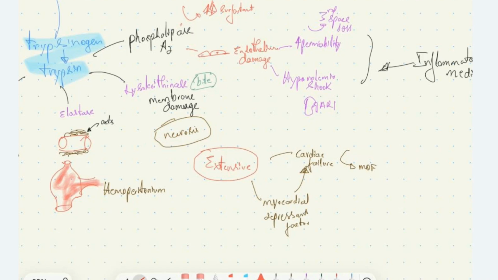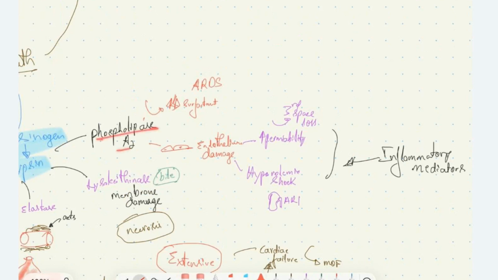Then we have phospholipase A2 enzyme, which is activated by this trypsin. This activated phospholipase A2 will act on the lungs. It will go through the hematogenous route and reach the lungs. There, it reduces the surfactant, causing ARDS, acute respiratory distress syndrome. Also, phospholipase A2 will cause damage to the endothelium of the blood vessels and increase the permeability of the blood vessels in the body, and then it will cause third space loss of fluid and can cause hypovolemic shock. Secondarily, hypovolemic shock can cause AKI, acute kidney injury.